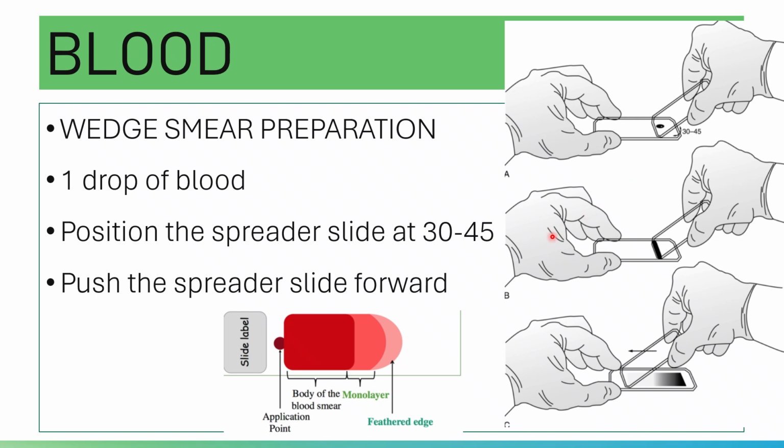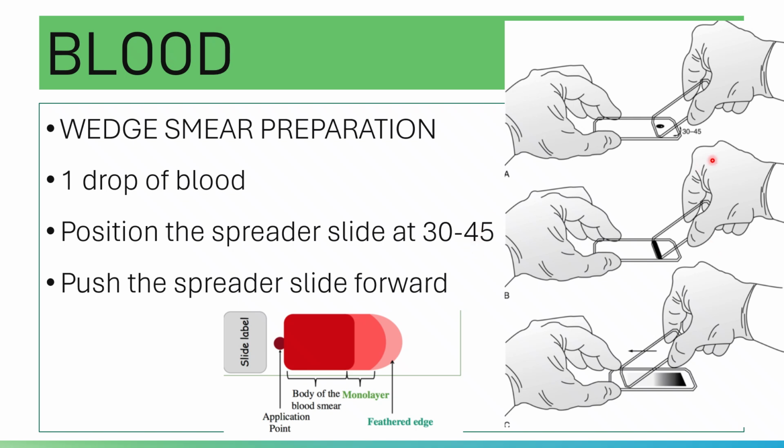If you have too small a drop, you will have a thin and short smear. After placing the drop of blood, you position the spreader slide at an angle of 30 to 45 degrees. It should look like this, as in this image.